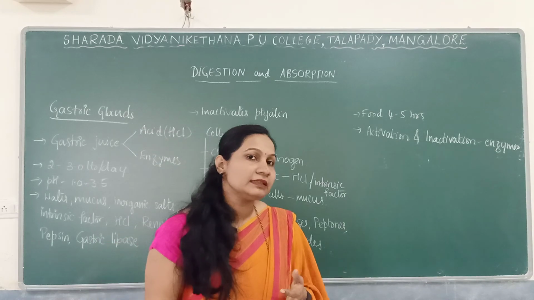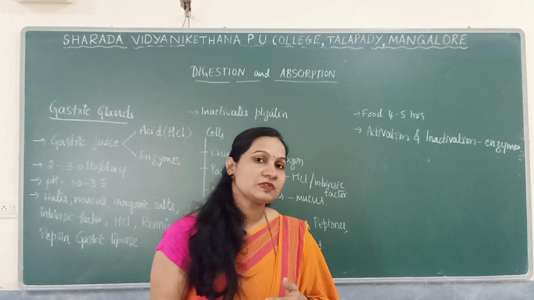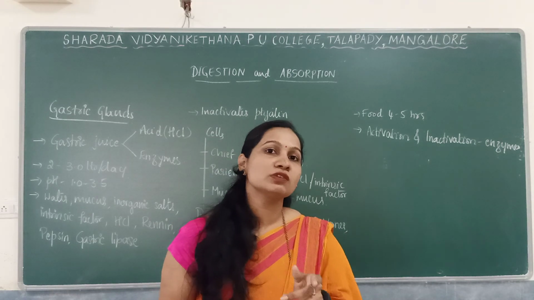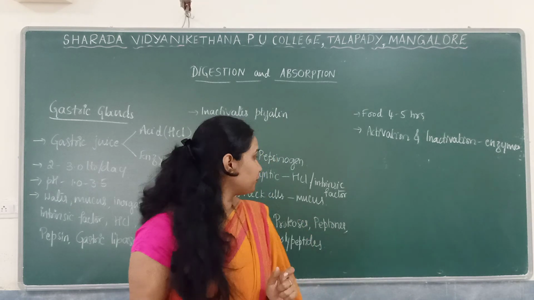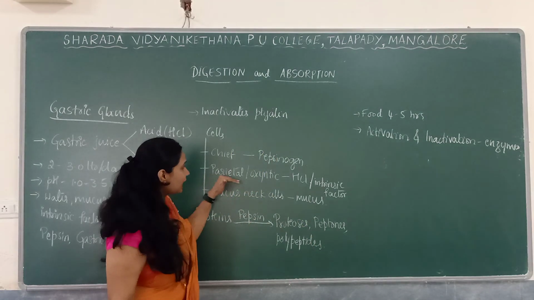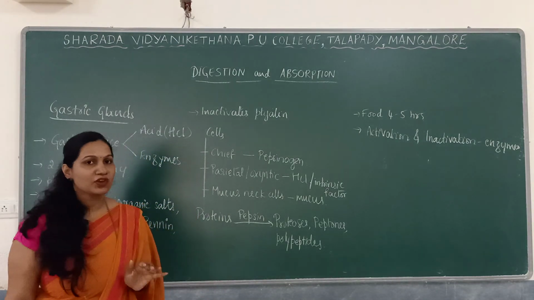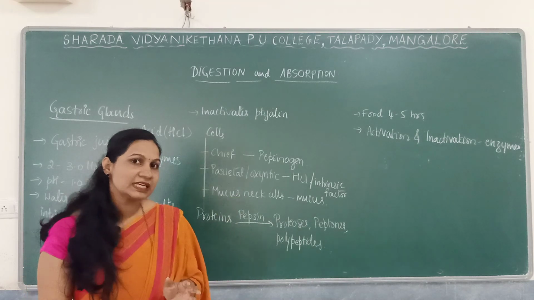As you know, that is an inactive form of enzyme. Inactive forms of enzymes are called zymogens, where pepsinogen is also an inactive form. Its active form is pepsin. Okay. Then we have the parietal cells or oxyntic cells. The parietal cells or oxyntic cells mainly secrete HCl.